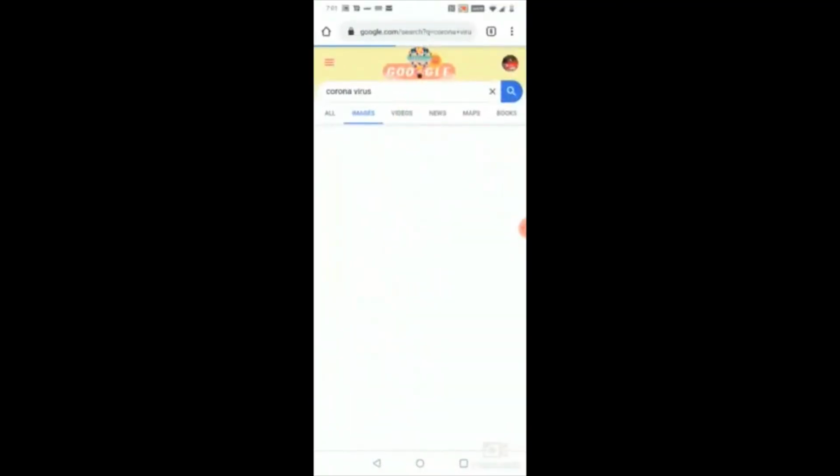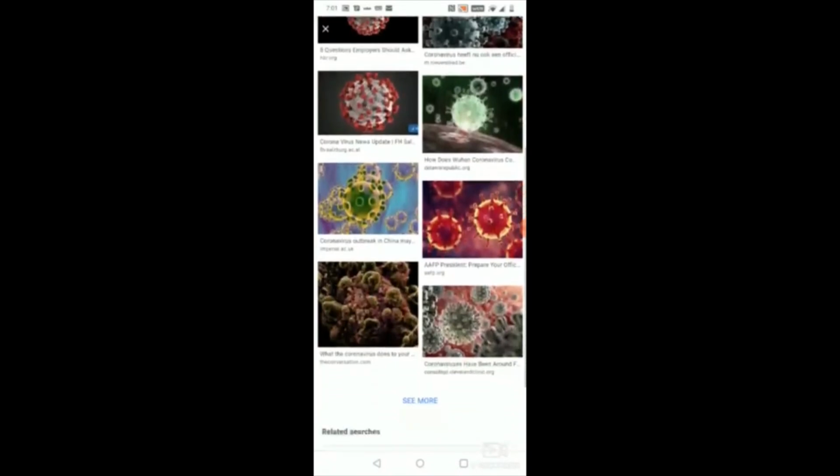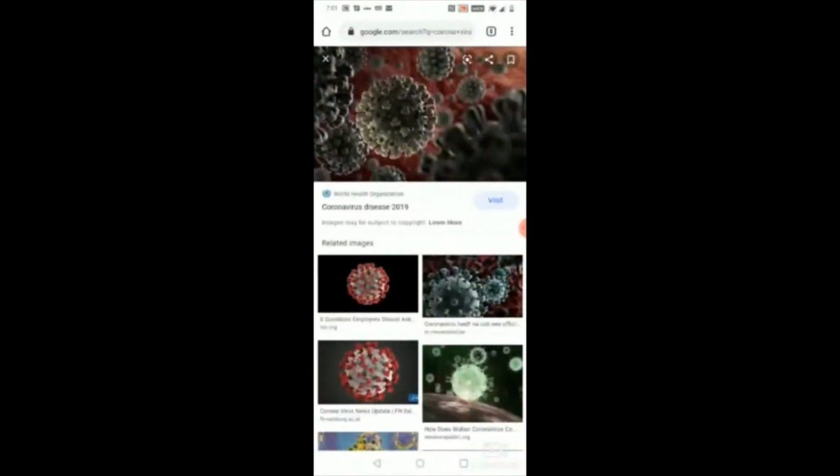The next important feature of this app is pictures of Corona. When you click on this option, this Google search appears. Here you can see many COVID pictures. Actually, this is just an easier way. Instead of opening Google and searching for Corona pictures, you can just click this button and it does that automatically.